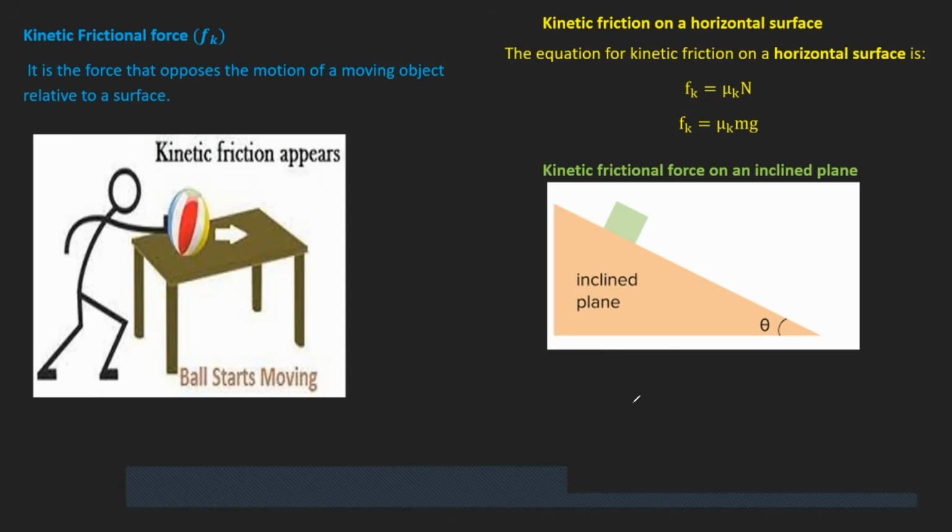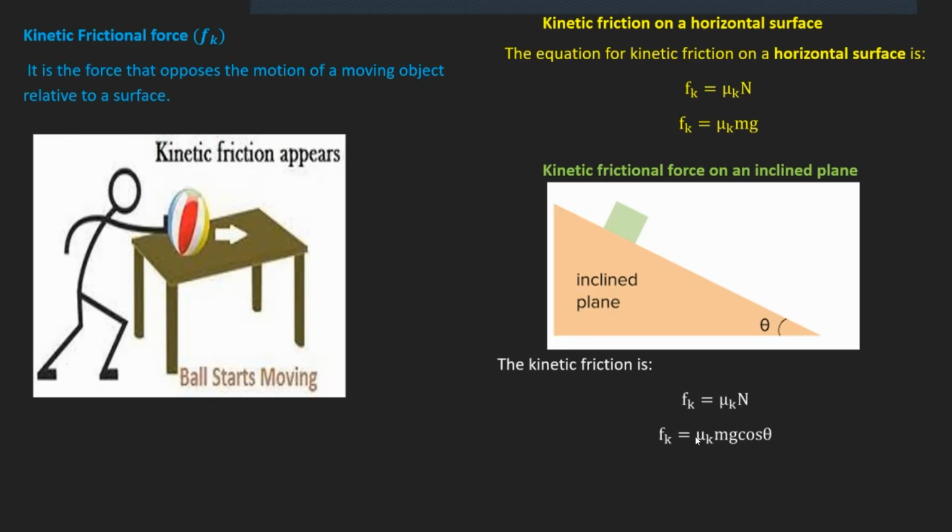The formula says Fk is mu k n, but it becomes more specific. It says Fk is mu k mg cos theta. This is how you calculate the force of kinetic friction on an incline.